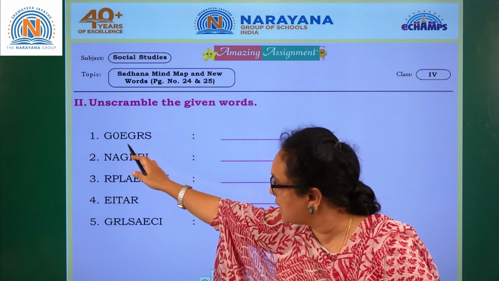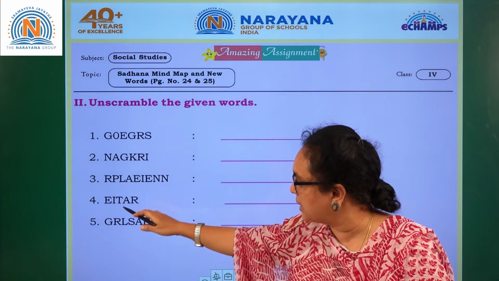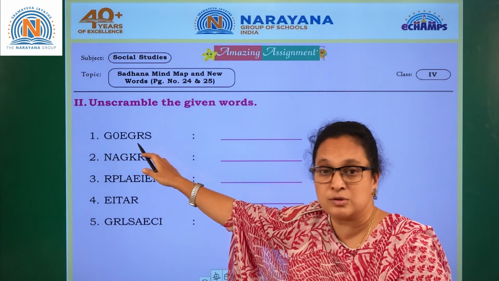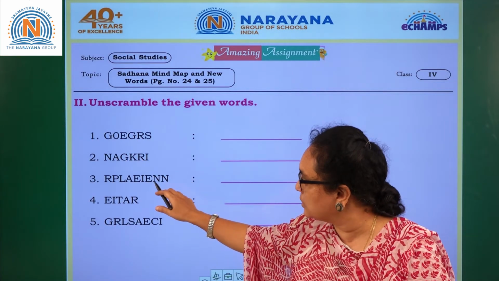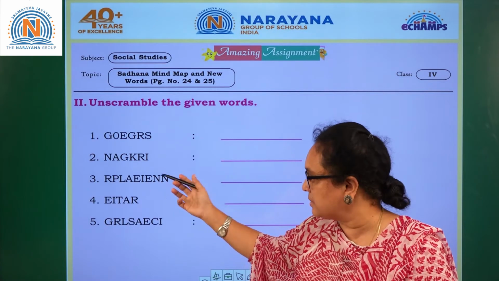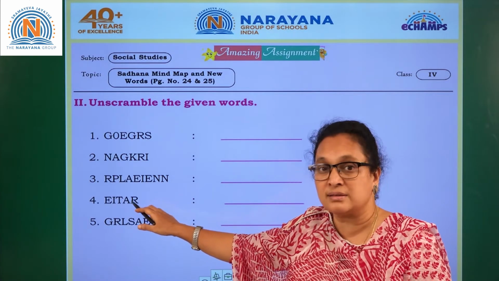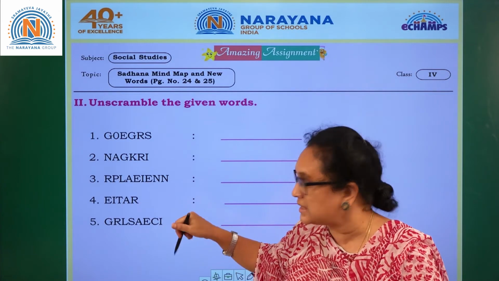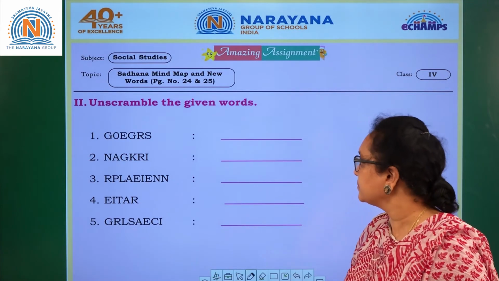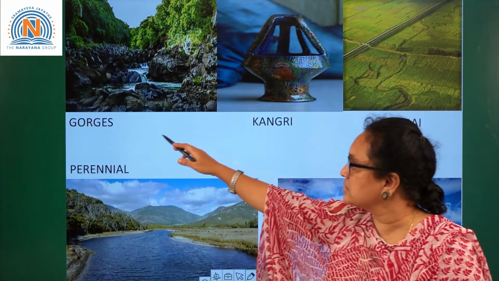This one starts with G, R, E. This looks like Gorges, this looks like Kangri, this looks like perennial rivers, this looks like terai regions, and this looks like glaciers. Let's see. Yes, the Gorges.